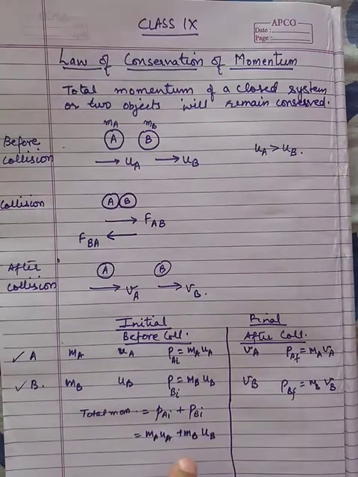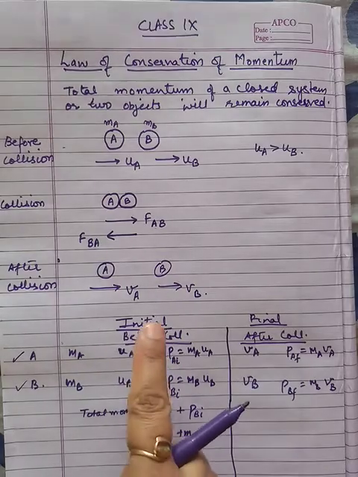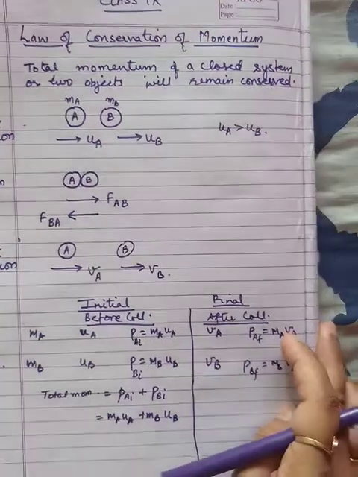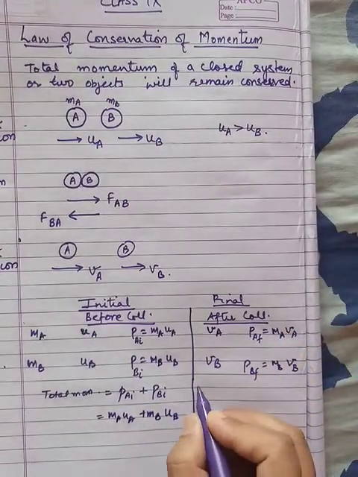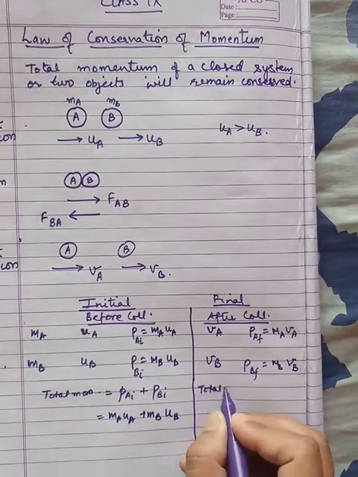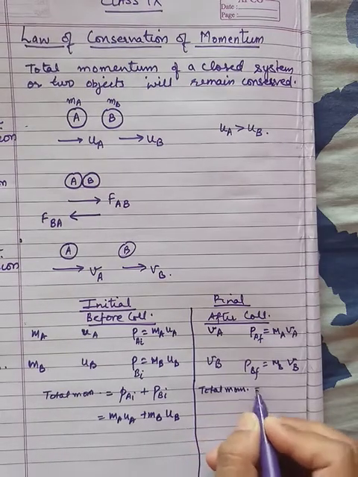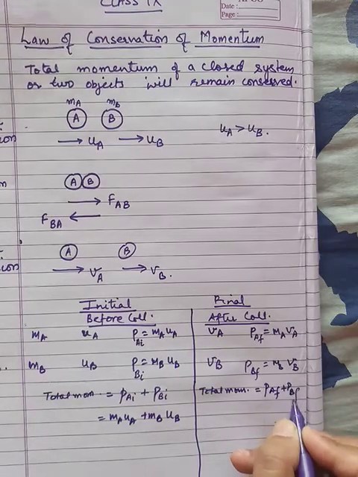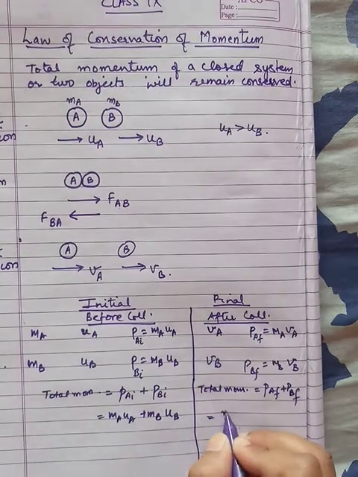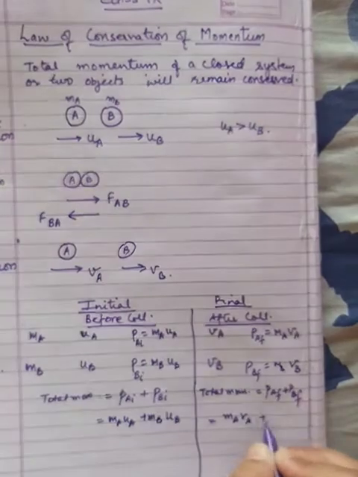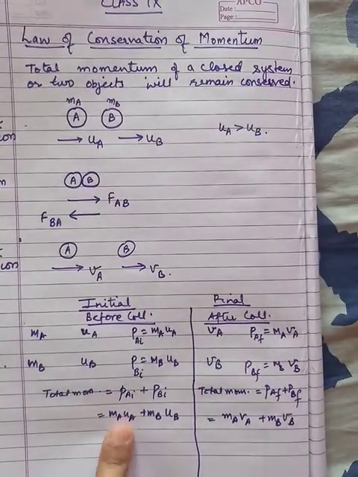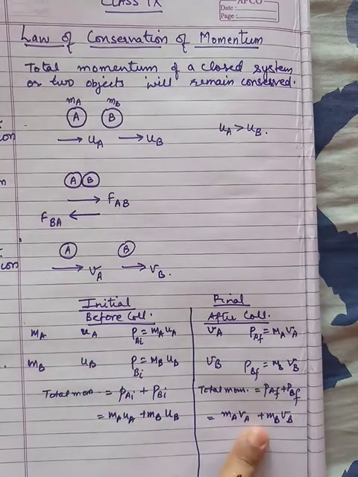This is the total momentum before collision, or total initial momentum. Now what will happen to the total momentum in the final case? I will write PAF plus PBF, and that equals MAVA plus MBVB. This is total momentum before collision, and this is total momentum after collision, right?